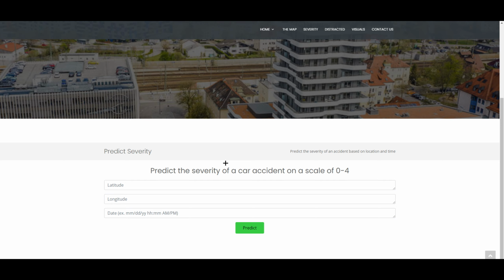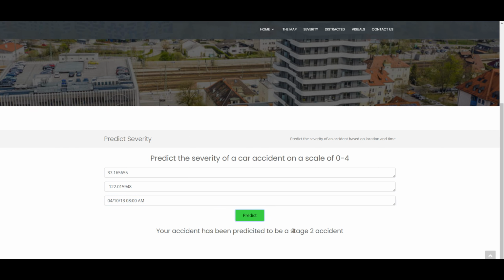A user can input the location and time of an accident, and our model will output the predicted severity of the accident on a scale of 0 to 4. Our predictor is a random forest classifier and has been trained on tens of thousands of crashes. We can enter example data here, and the model outputs that if an accident were to happen in this location and time, it would be a stage 2.